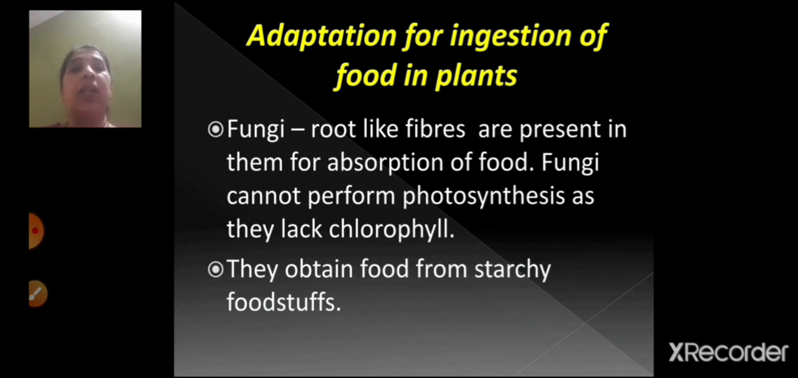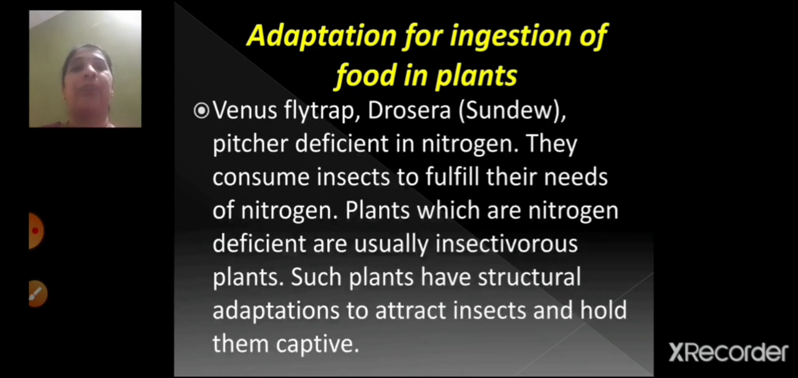Now fungi cannot perform photosynthesis because it does not contain chlorophyll. So they obtain their food from the starchy foodstuffs, right? On the food which they grow, from there only they absorb their nutrients. So fungi cannot perform the process of photosynthesis because chlorophyll is absent in them, right? So they have got root-like fibers, and from these fibers they absorb their food from the place on which they grow.